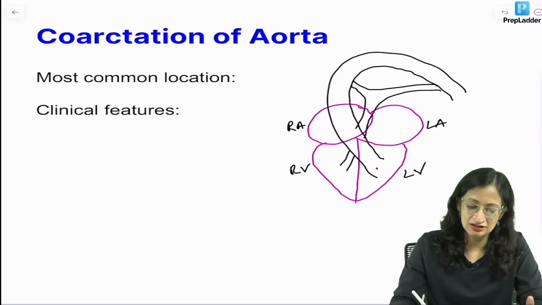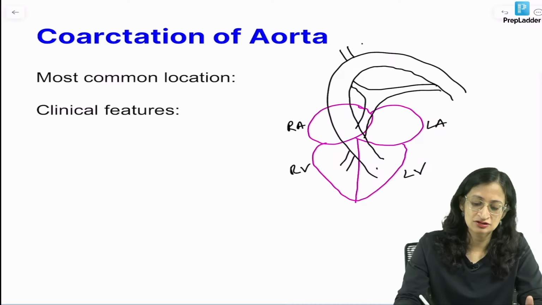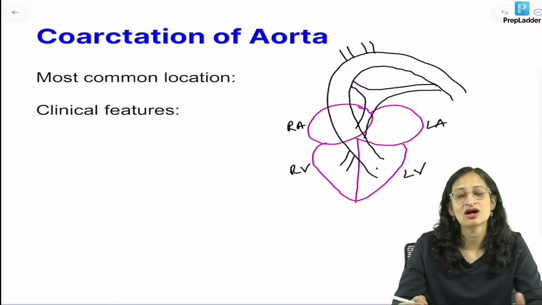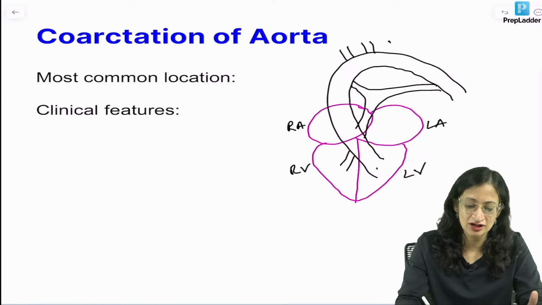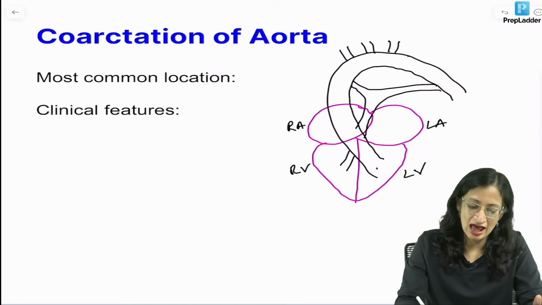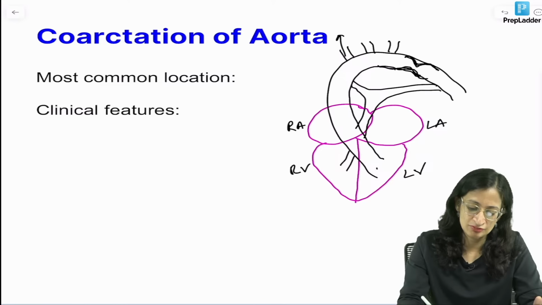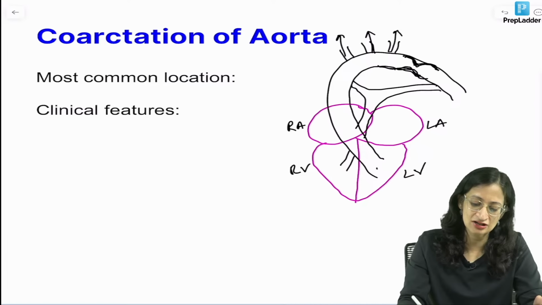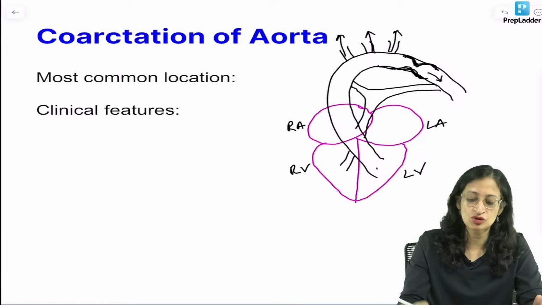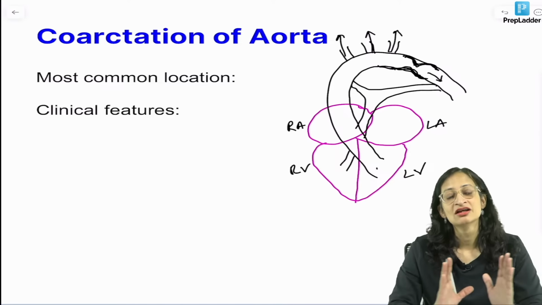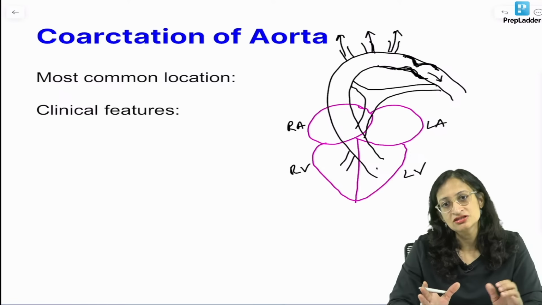Now, there are the branches of the arch of aorta. What are the branches of the arch of aorta? Brachiocephalic trunk, left common carotid, and left subclavian. Now, there is a narrowing in this aorta, between the arch of aorta and the descending aorta. So, what will happen? The branches of the arch of aorta are getting good blood supply. So, the upper limb, the structures of head and neck, brain, are getting good blood supply, but the structures of lower limb are getting lesser blood supply. That is why you get a disparity in the pulse, weak pulses.